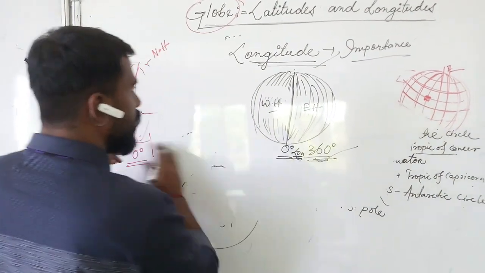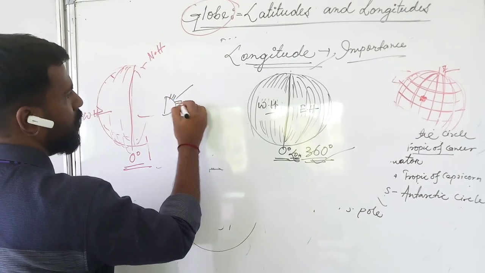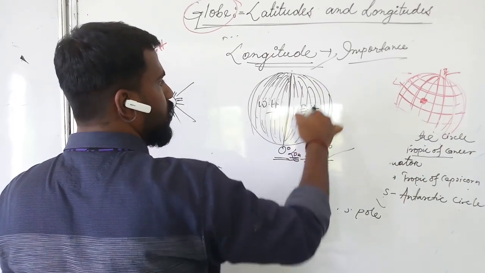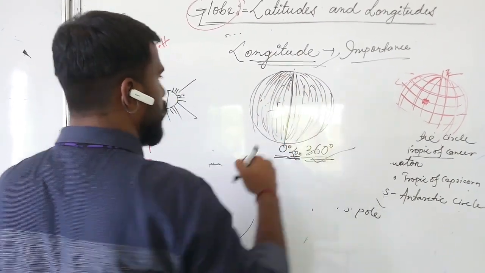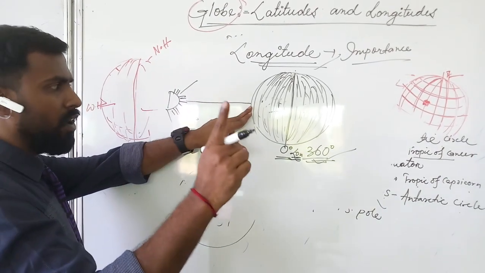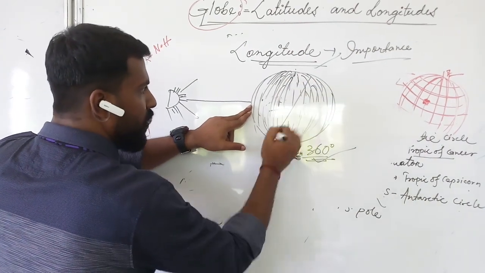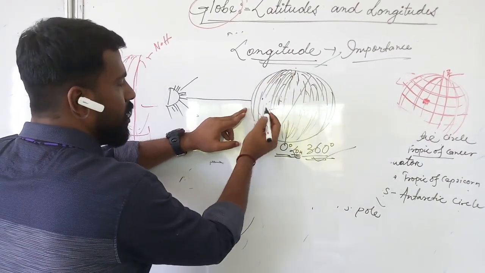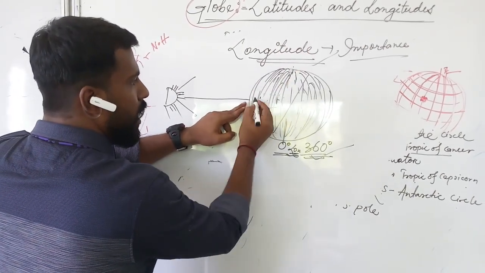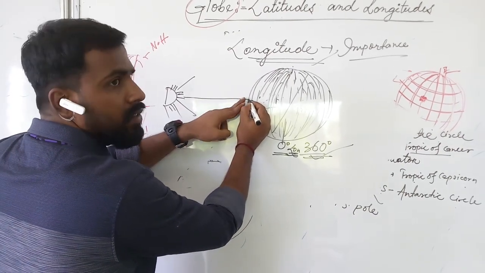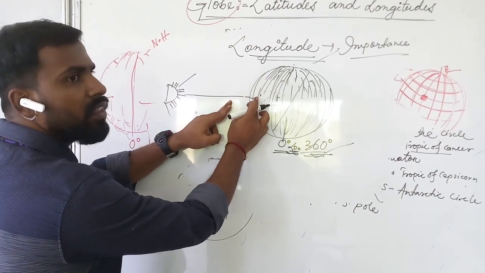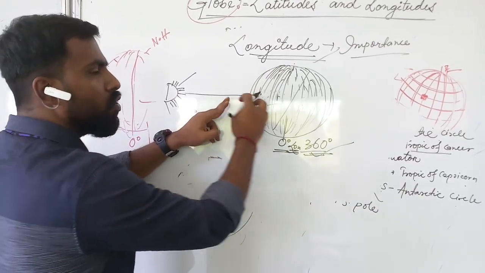Now we know that, suppose this is the sun. There are 360 longitudes in total, right? The sunlight, for the first time, is facing one longitude. Because the earth is moving on its own axis, after some time this line will go beyond that part and the next line will come in front of the sun. So the sunrise takes some time to cross from one longitude to another. They are not coming together in all longitudes.